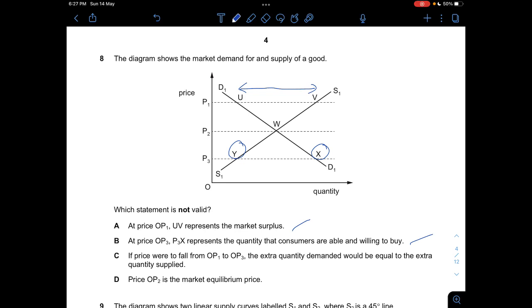And C, if price were to fall from OP1 to OP3, the extra quantity demanded would be equal to the extra quantity supplied.